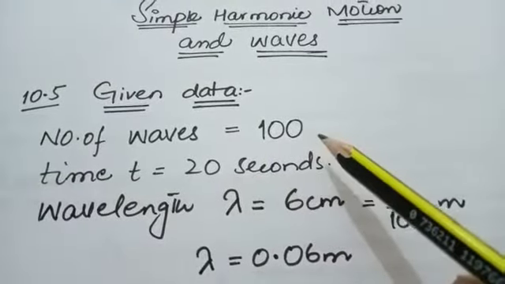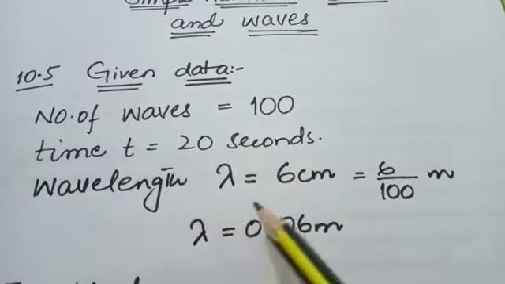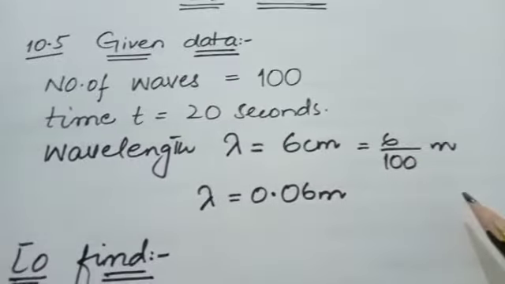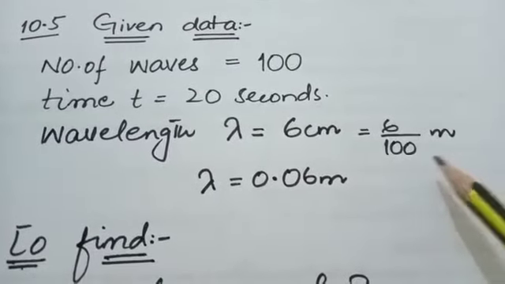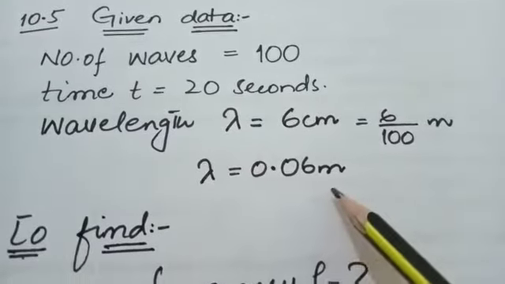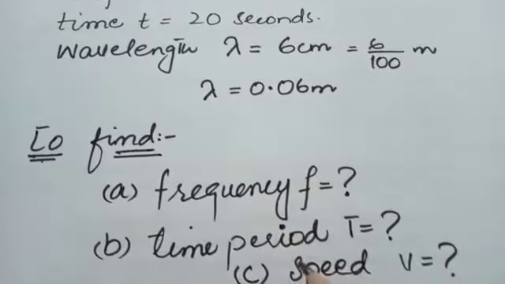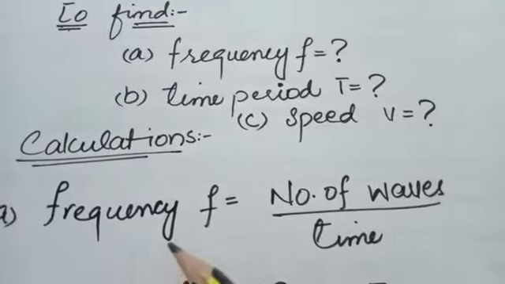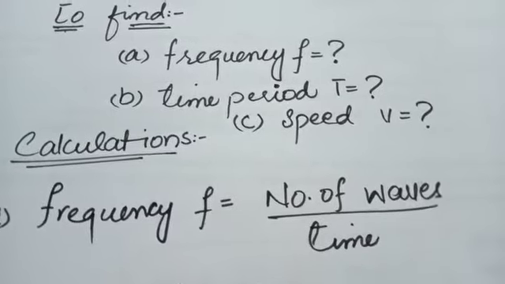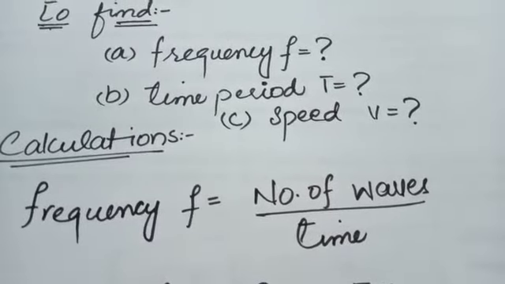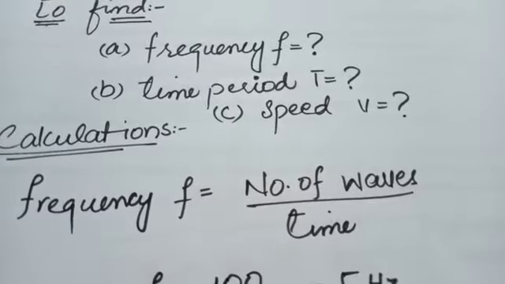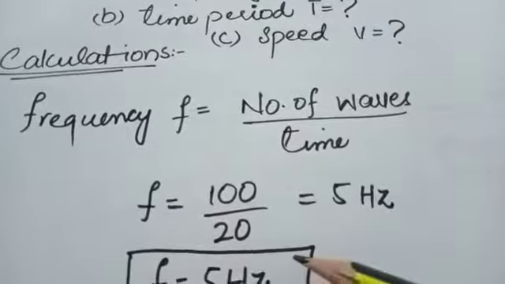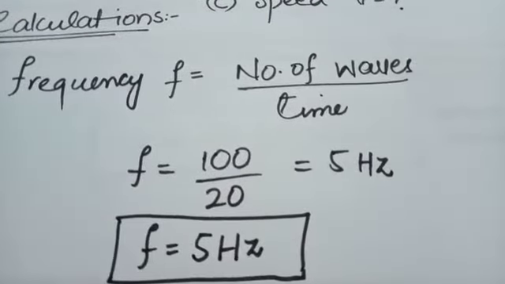The number of waves is given, 100, time is 20 seconds, and wavelength is represented by lambda, 6 cm. We will divide by 100, so centimeter is converted into meter. Lambda is equal to 0.06 meter. We have to find the frequency, time period and speed. We will use frequency is equal to number of waves divided by time. As frequency is defined as the number of cycles completed in 1 second, we can find frequency by dividing the number of waves by time. 100 divided by 20, we get 5 Hertz frequency.